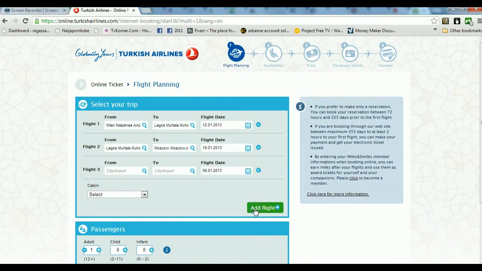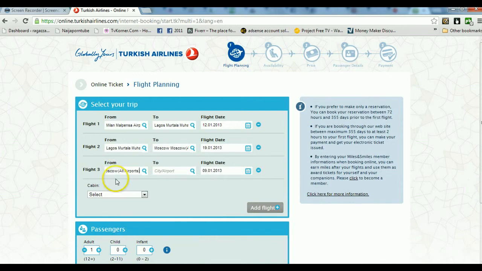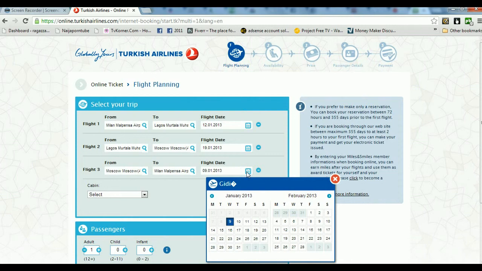Then for the last flight, where she go use come back to Italy, you put here Moscow, all airports. Then you go choose here Milan, Malpensa. Since she go dey come, she says she wants to spend 3 weeks. So that could be approximately, if you go from Lagos on the 19th, she go reach your place on the 20th. Then she go come back to Italy from there on the 9th.